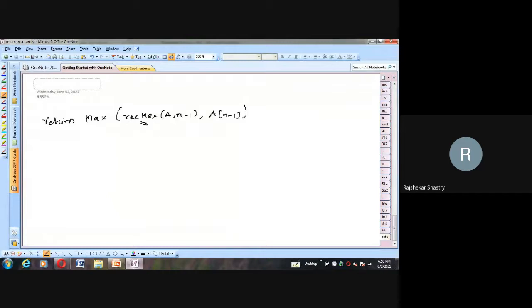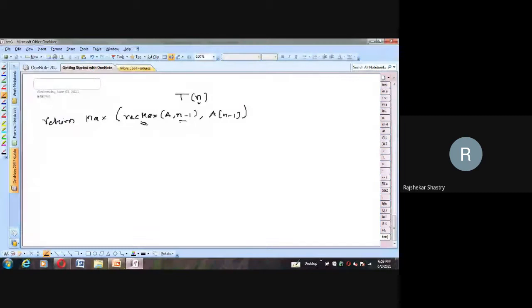My original problem, I told you, when we pass n as my input, is denoted by T(n). And when we call recursively, at every call, how many elements are we reducing? We are reducing n minus 1.